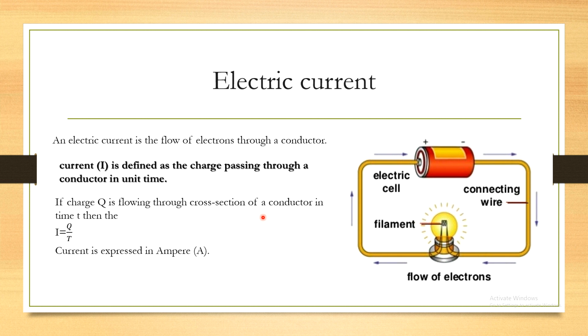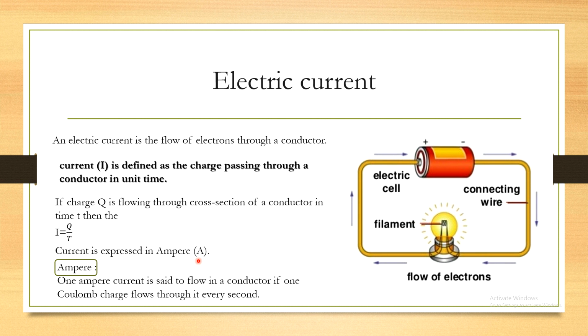Current is expressed in ampere, denoted by capital A. One ampere current is said to flow in a conductor if one coulomb of charge flows through it every second. So this is known as electric current. It is a flow of electrons through a conductor.